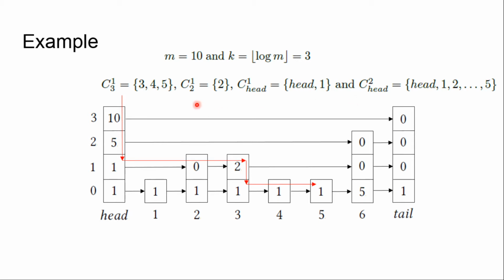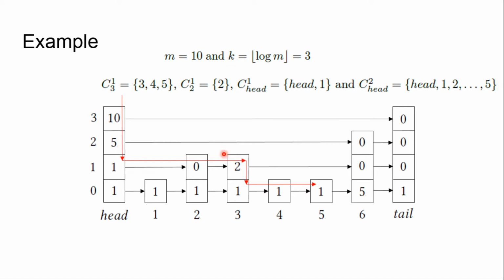The total number of hits or requests is 10, and the height of this skip list is log m, which is equal to 3. Please note that the height of this skip list depends on the number of requests, because by the descent condition we could demote the node lower than this skip list is. Thus we have to create another layer in this skip list.